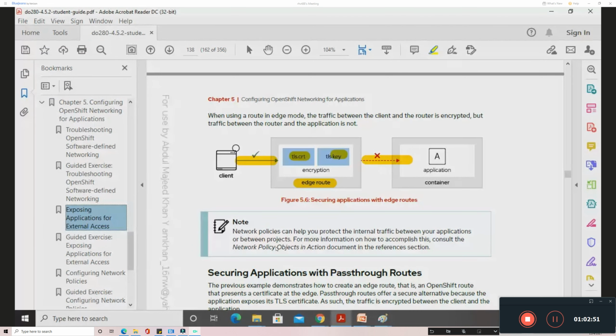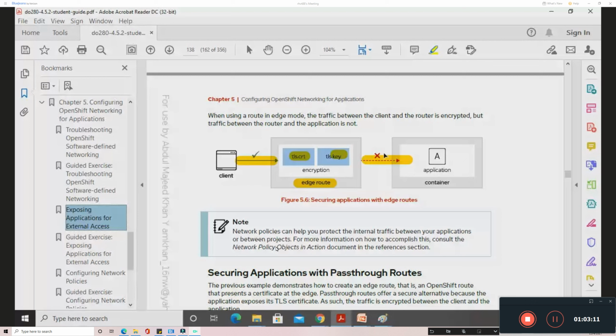The router will have an entry for the route. In that entry you will have the certificate and these details, and this certificate information will be passed on to the client, and the browser will try to verify that information. If it is globally verifiable, the client will be able to access the application securely.